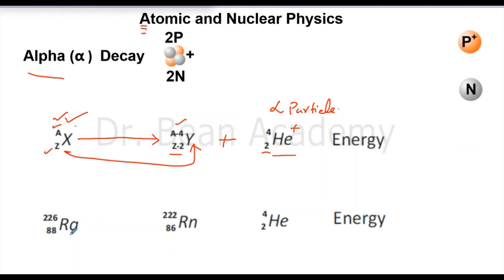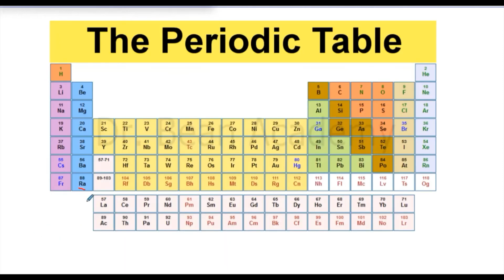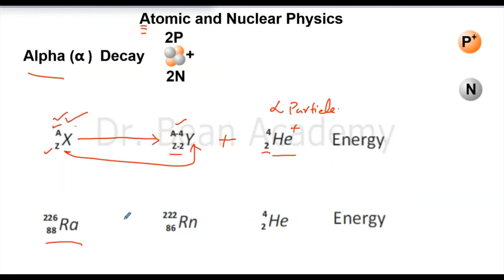So here is a specific example, and this is the real example. This is how an alpha decay occurs. So here we have an element with atomic number 88. So let me see where is this element. So 88, this is radium with an atomic number 88. Okay. So here we have an element radium, and it has alpha decay. I can see that I should put a positive sign to show that it is an alpha particle.